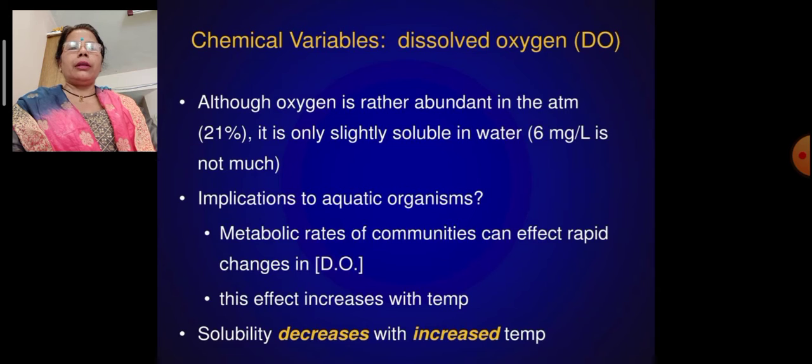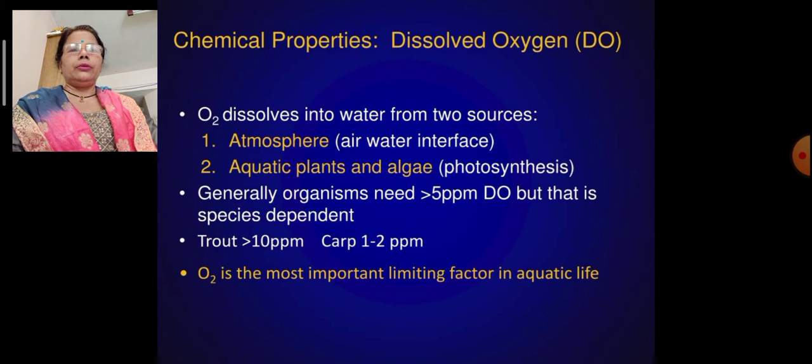Implication to aquatic organisms: metabolic rates of communities can affect rapid changes in dissolved oxygen, and this effect increases with the temperature. Solubility decreases with increased temperature, so the temperature should be optimized for the oxygen required for aquatic purposes. So in oceans, in rivers, we have to maintain the temperature.